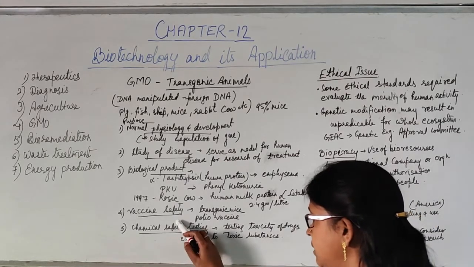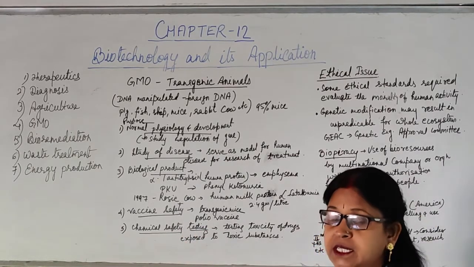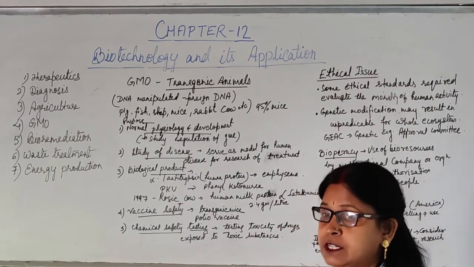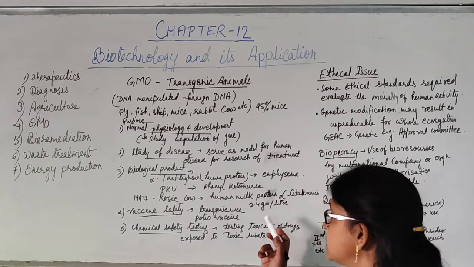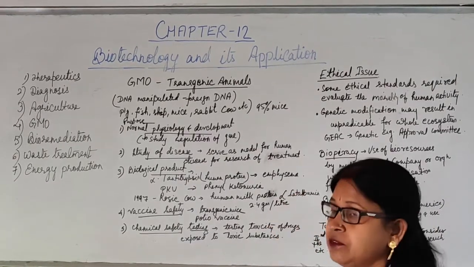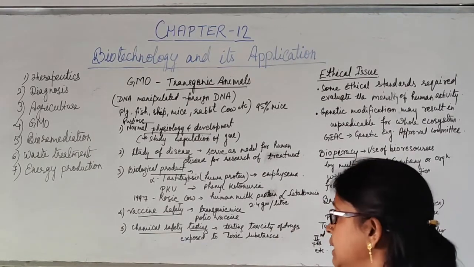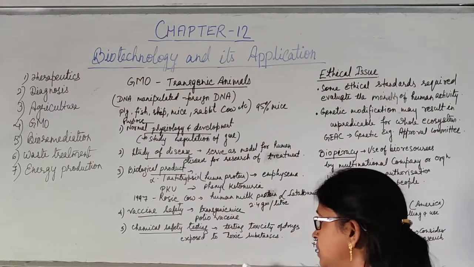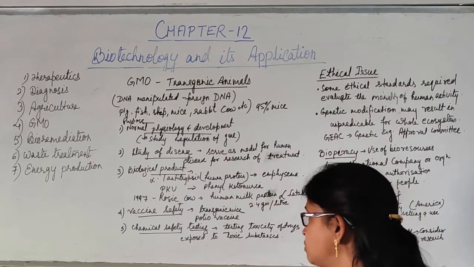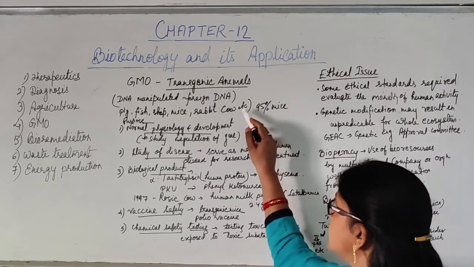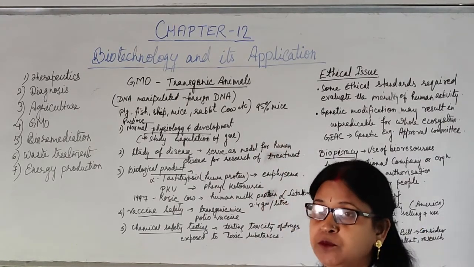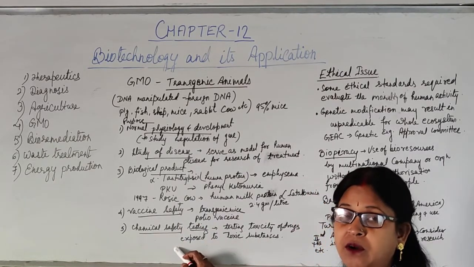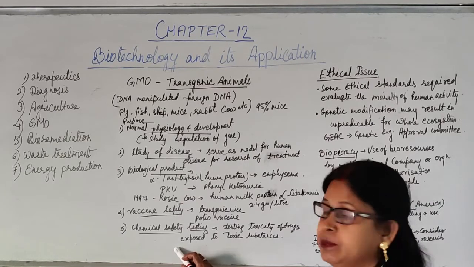Then vaccine safety. That means to test how far a particular vaccine is safe for humans, first it is administered on the transgenic animals, and if it is safe, then it will be applied on the human body. In the same way, different types of drugs are first tested for toxicity, etc. They should be exposed to these transgenic animals first, and after certainty that it is safe, then it will come in the market for human use.